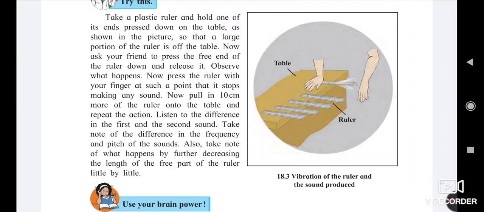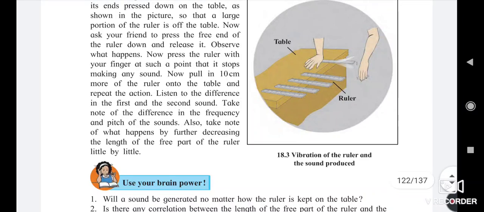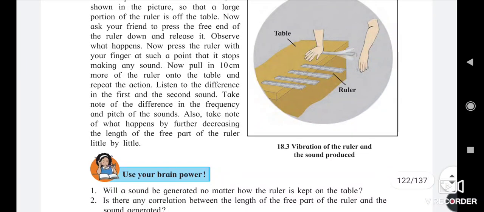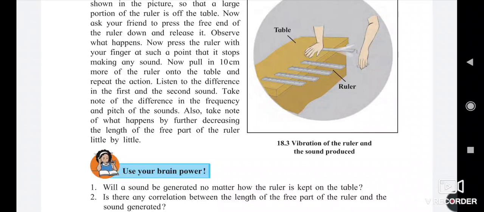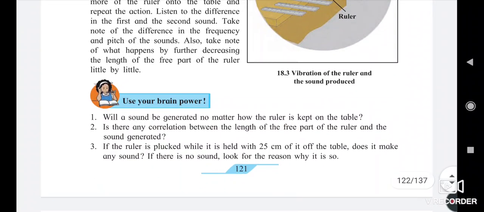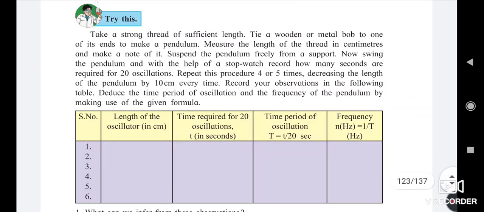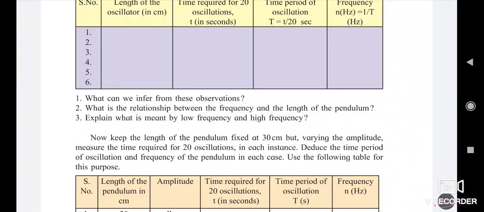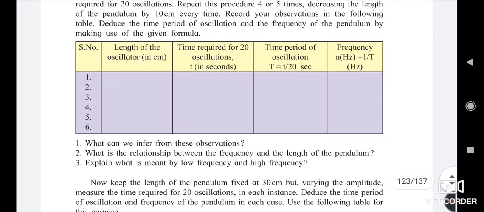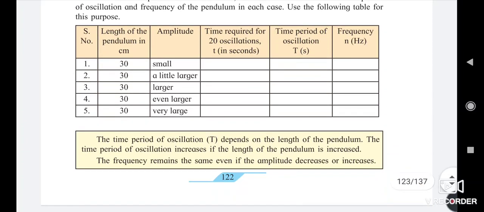We will see that this ruler vibrates at the free end, and slowly the vibration stops after some time. These tables we will see after completion of this lesson.